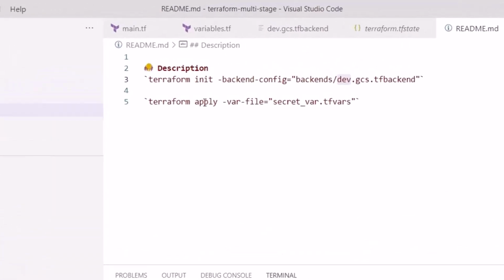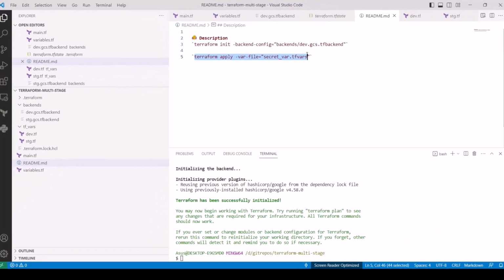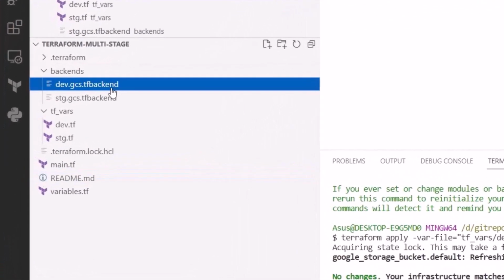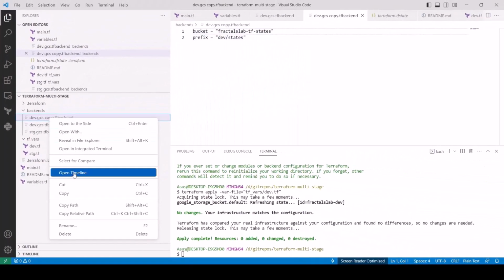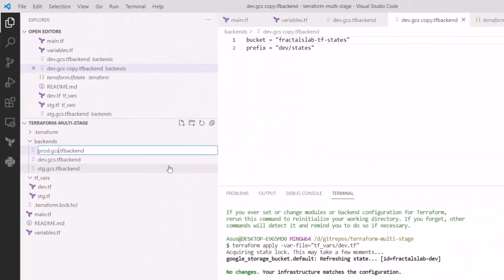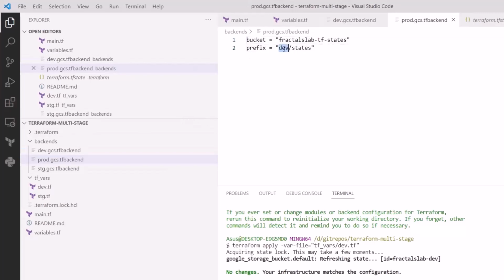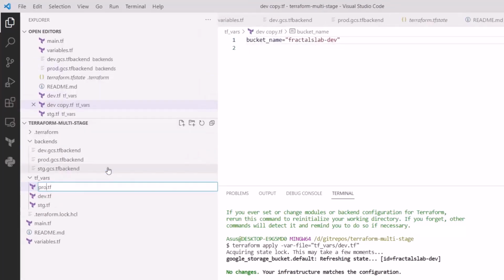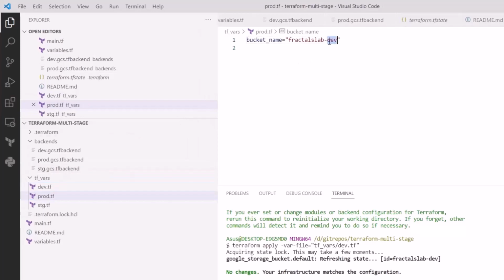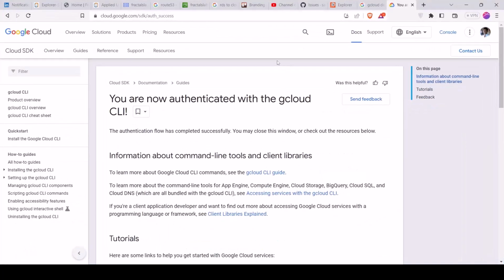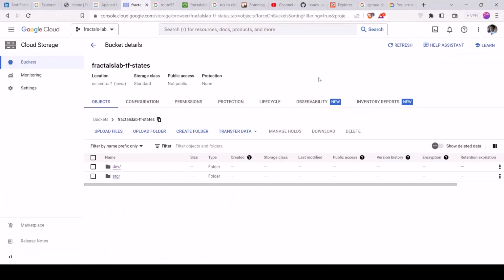Now, if I run the terraform apply command, there is no change because I had already deployed that. However, now I'm creating a new environment, right? I'm renaming it prod, and I'm removing that particular file, and now I'm making it prod. Now I'm creating another file in here, and renaming it prod, right? This time I'm using the bucket name for prod. Now I'm going to my original GCP project. There are only two environments. The prod environment is not created right now.